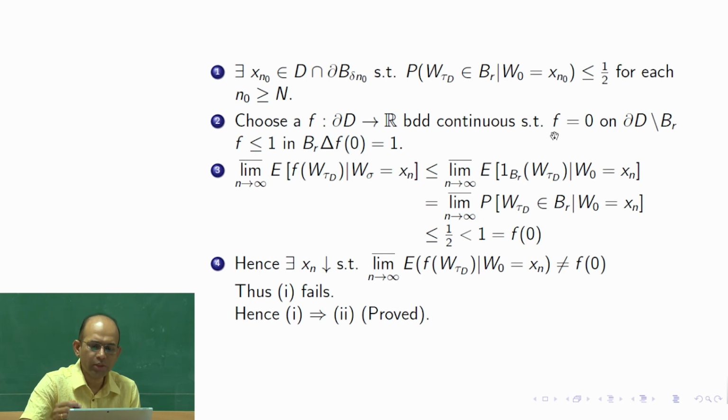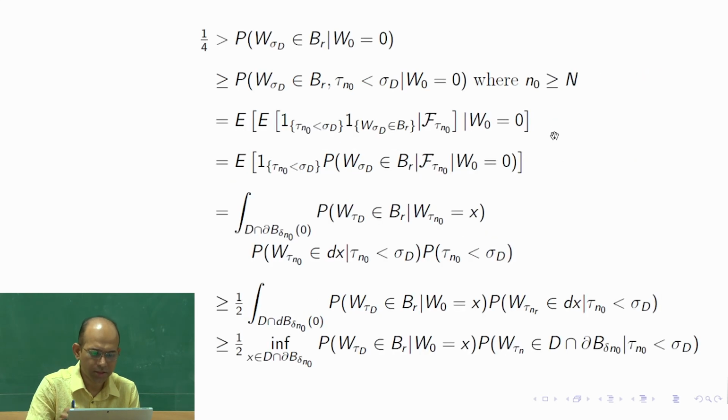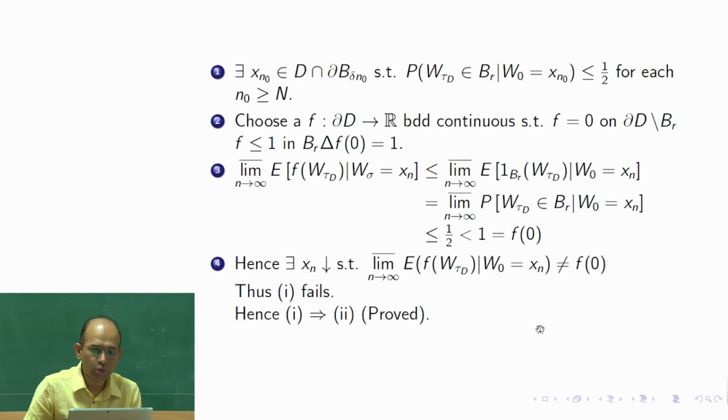So that we can do for each and every n_0 greater than or equal to capital N, because there is nothing special about this n_0; this is true for any n_0 greater than or equal to N. We can always get exactly the same thing. Of course, as n_0 gets larger and larger, the ball of radius delta_{n_0} becomes smaller and smaller. x_{n_0} is always on the boundary, so x_{n_0} is coming closer and closer to 0.